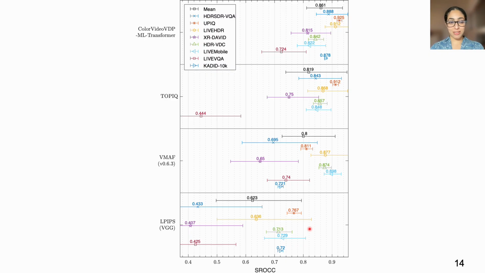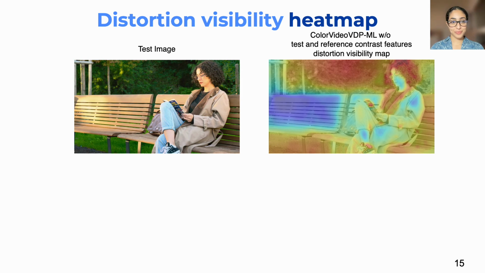LPIPS, on the other hand, is a quality metric that is pretty well known, but you can see it's not really doing well on most of the datasets, especially on the challenge datasets. So in summary, our metric ColorVideoVDP-ML transformer shows promising results, and we can see that it surpasses or does similarly to most state-of-the-art metrics on all quality datasets.